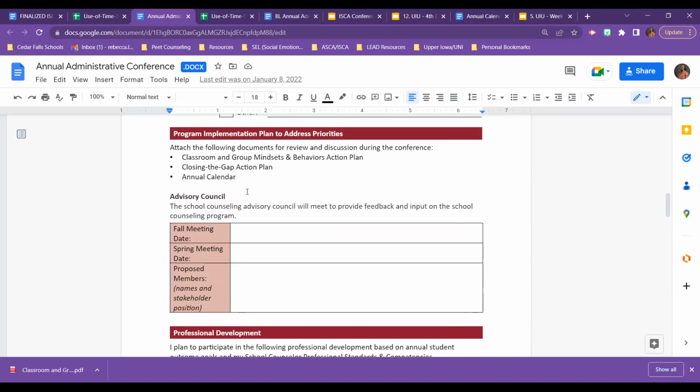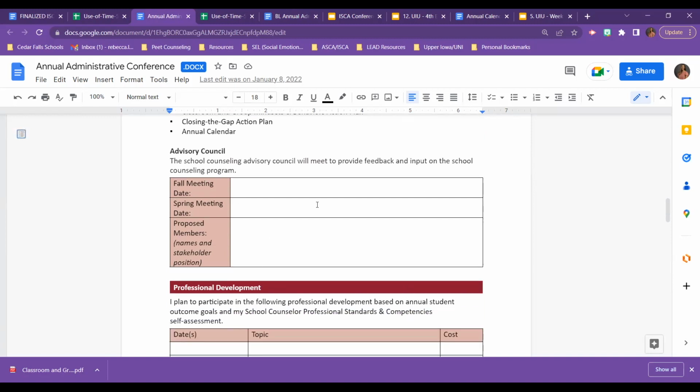An advisory council is a component of a full comprehensive national model program for District of Distinction. We are not requiring every school in your district to have an advisory council or team. But obviously, as you work towards a comprehensive program, that would be a next step for you all. If you have school counseling programs that want to work towards RAMP designation after this, advisory council would be the next thing you work on after completing the components of the District of Distinction application.